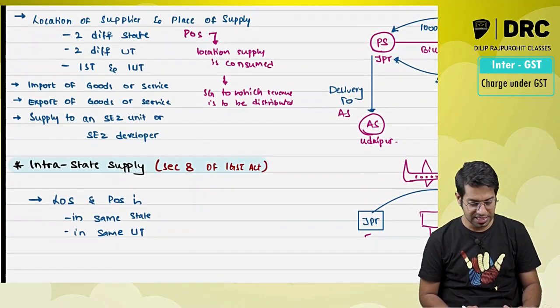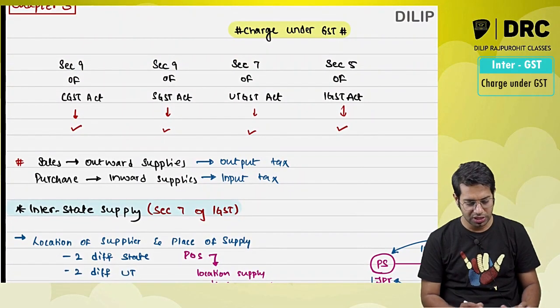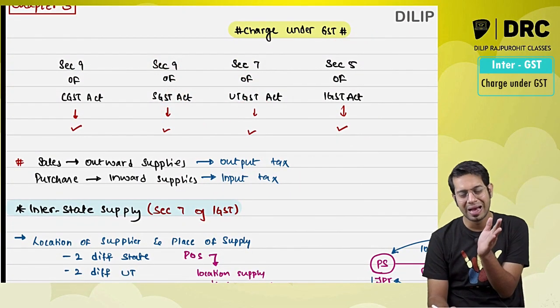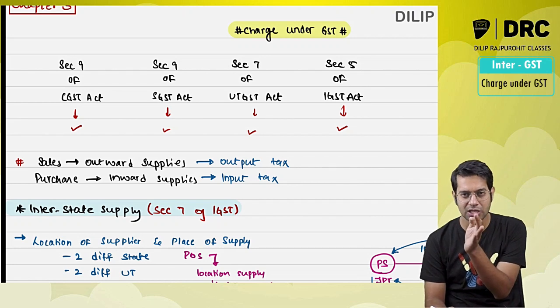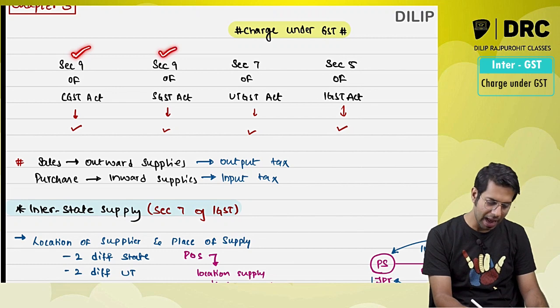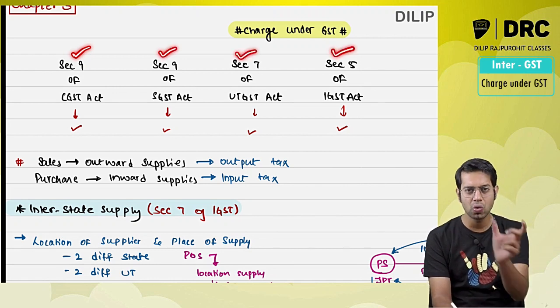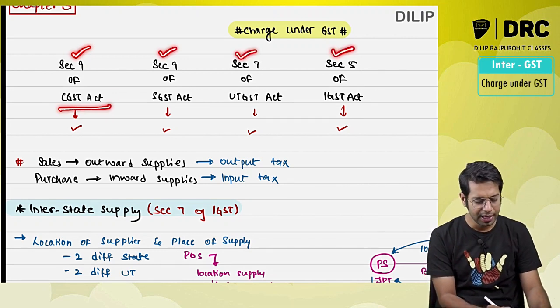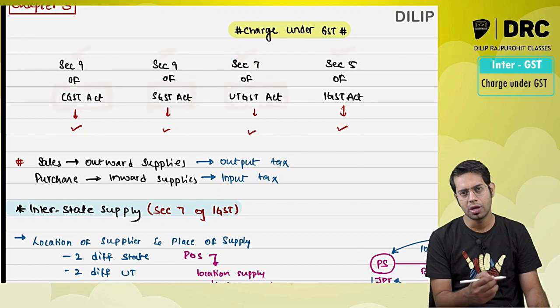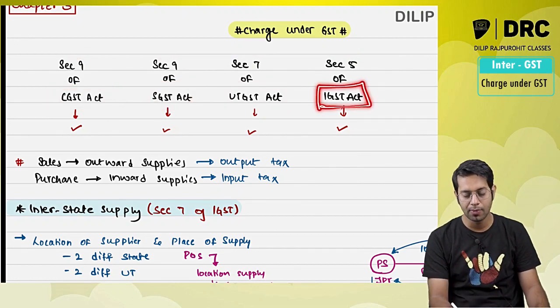Please note, SGST, IGST, UTGST is not there in your syllabus, but I am still telling you the provisions of the charging section are the same in all the different acts. Only one small change will be there. In CGST Act, it will talk about CGST, SGST Act will talk about SGST, and UTGST Act will talk about UTGST, IGST Act will talk about IGST.